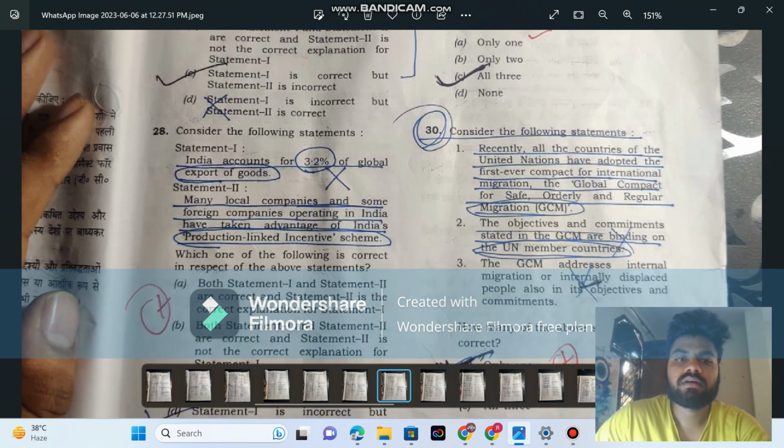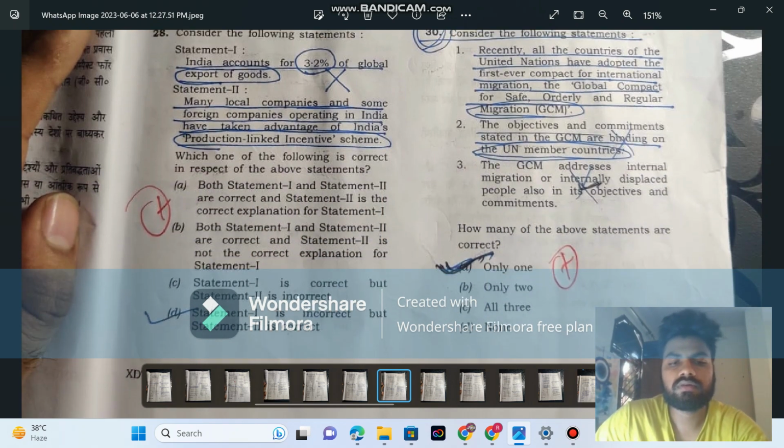28th. India accounts for 3.2% of global exports. This is wrong because India's export share is way lesser than this, around 2%. This is a data question, and data is almost wrong almost all the time. So the first statement is wrong. Many local companies and some foreign companies' offices in India have benefited from PLI. Yes, this is right. So statement one is wrong.